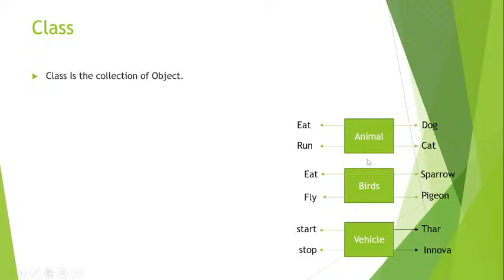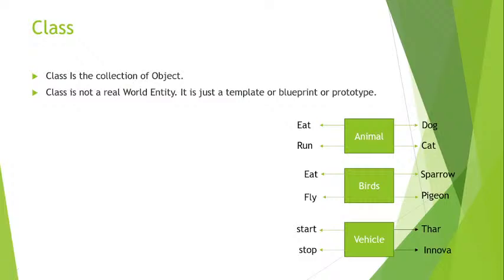If you talk about the class, animal is a class here. Inside the class, many objects are present, like a dog, like a cat. Class is not a real world entity. It's just a template, a blueprint, or a prototype. Did you ever see an animal present in the real world? Animal will not be present in the real world. Dog will be present in the real world, cat will be present in the real world, but animal is just a template, or we can say a prototype.